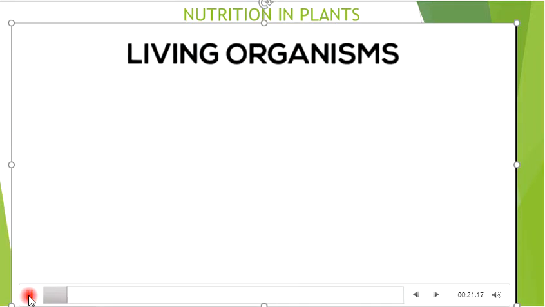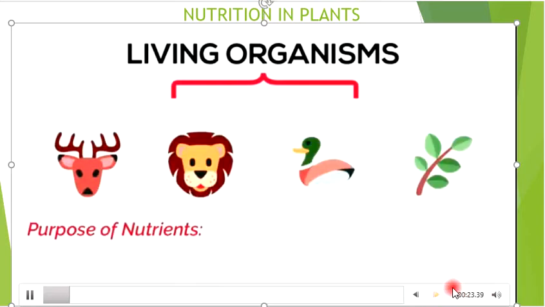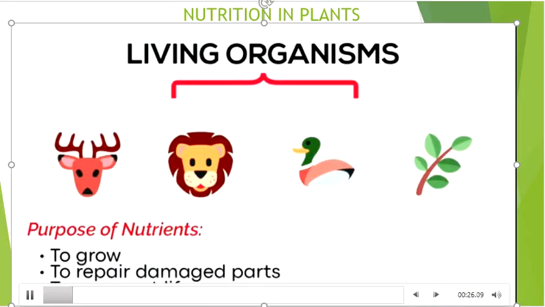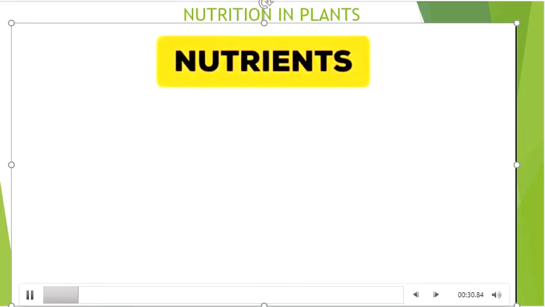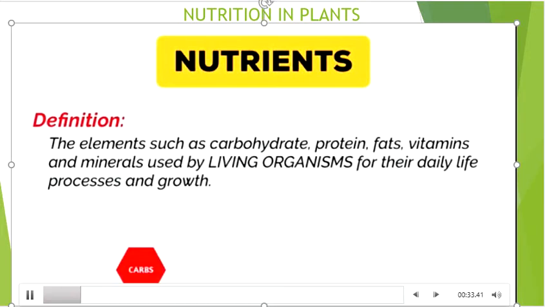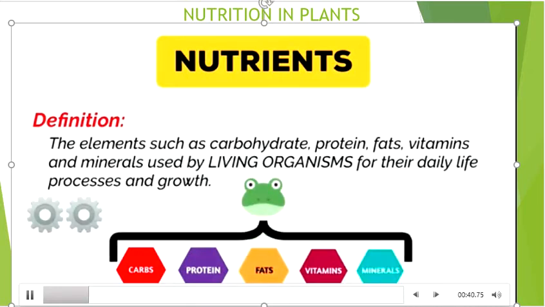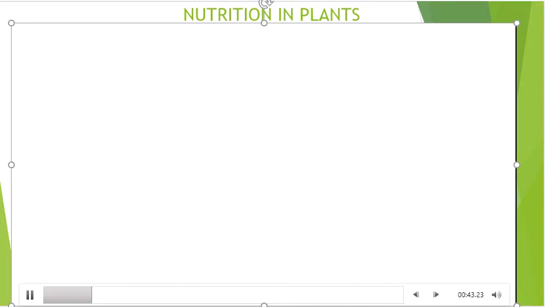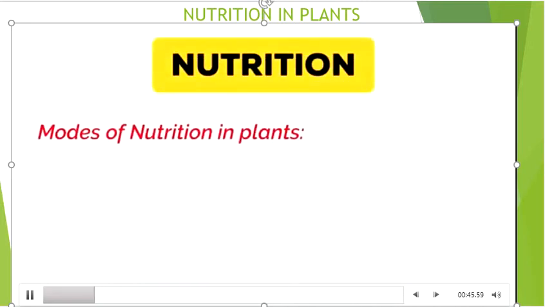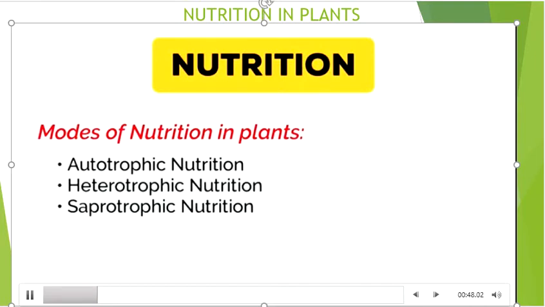All living organisms require nutrients to repair the damaged body parts and carry out life processes. Hence, nutrients can be defined as the elements such as carbohydrates, proteins, fats, vitamins, and minerals used by living organisms for their daily life processes and growth. So, the modes of nutrition in plants are autotrophic nutrition, heterotrophic nutrition, and saprotrophic nutrition. Let us understand each of these modes in brief.